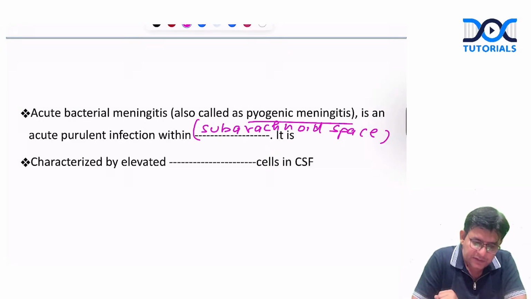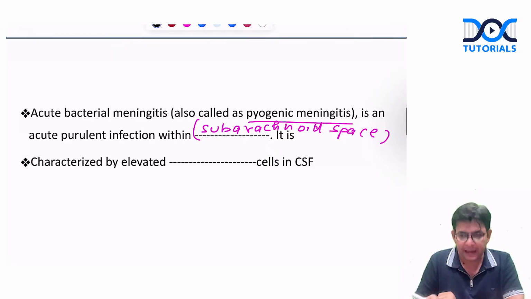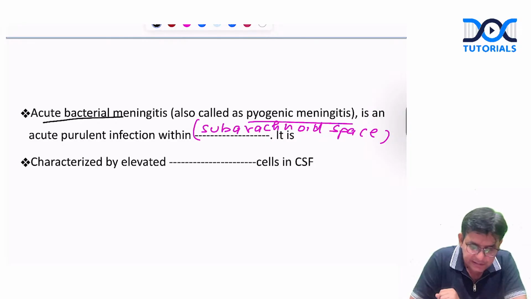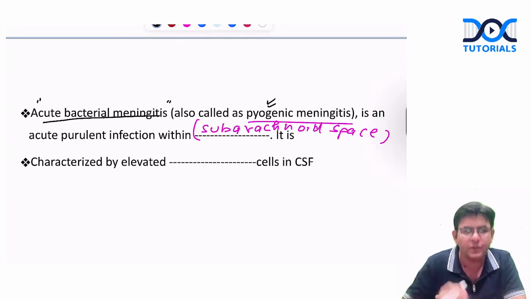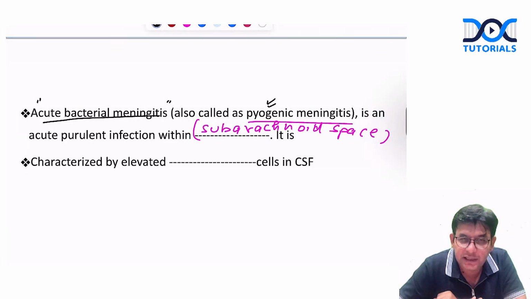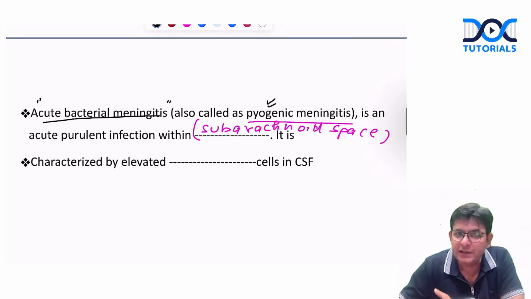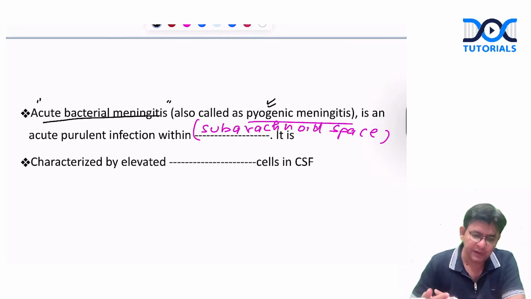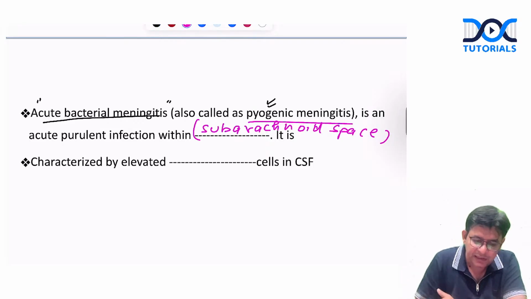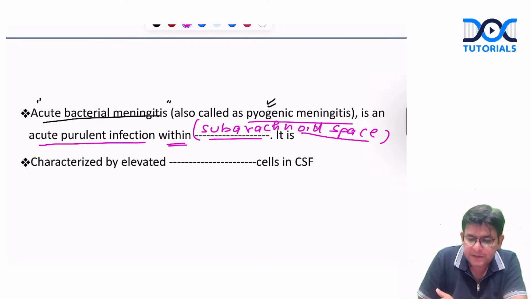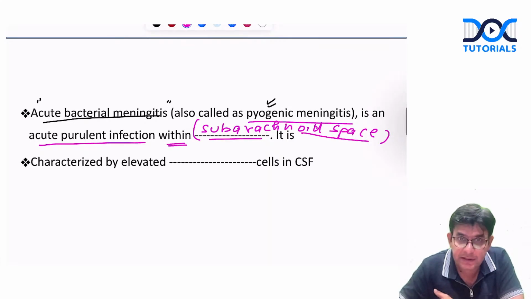Okay. So guys, first of all, acute bacterial meningitis. This acute bacterial meningitis is also termed pyogenic meningitis. Pyo means pus. So why is it termed pyogenic meningitis? Because the neutrophils are there. It's a purulent infection, and as written, it's an acute purulent infection within which space? Subarachnoid space.